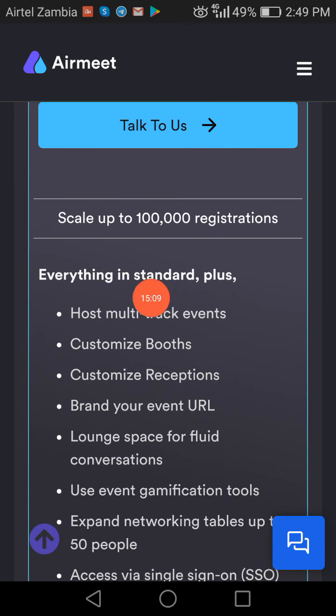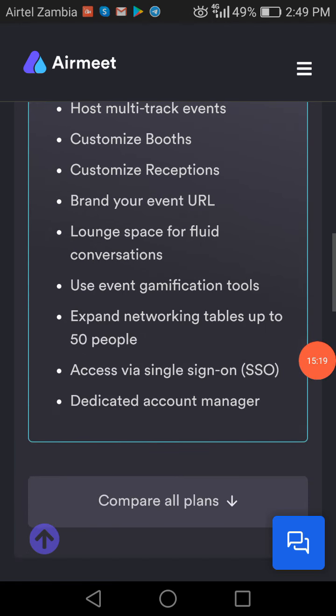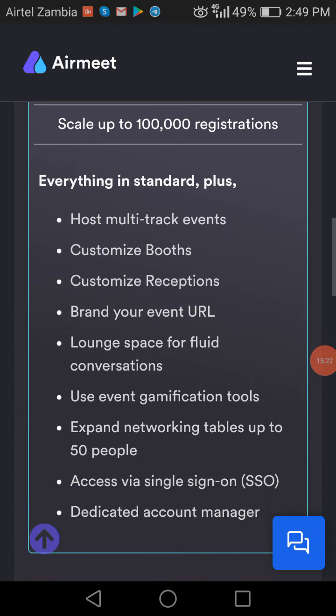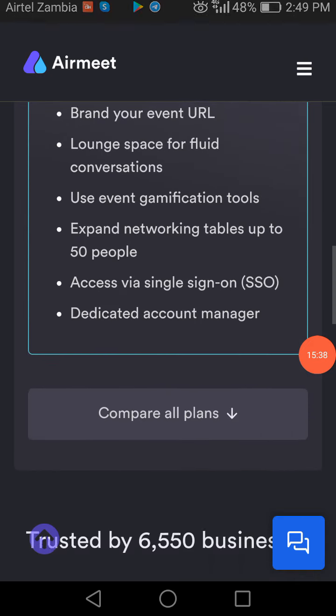You can see they've got awesome features: scale up to 100,000 registrations, everything in Standard plus, host multi-track events, customize booths, customize receptions, brand your event URL, launch space for fluid conversation, use event gamification tools, expand networking tables up to 50 people, access via single sign-on, and dedicated account managers.